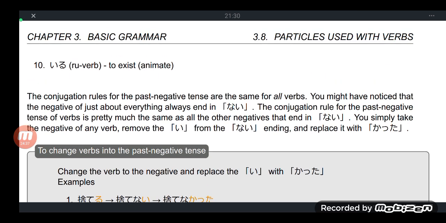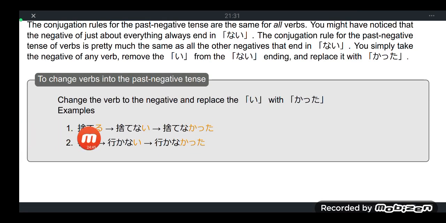If we want to get the negative past tense of a verb, first you transform that verb from its dictionary form into its negative form in present tense, a verb with nai on its rightmost part.